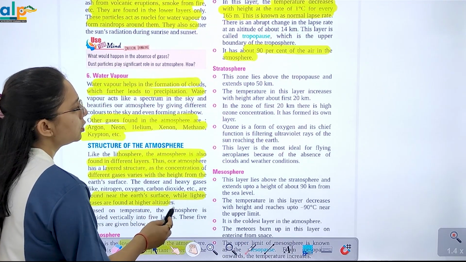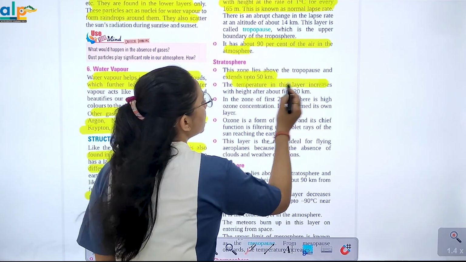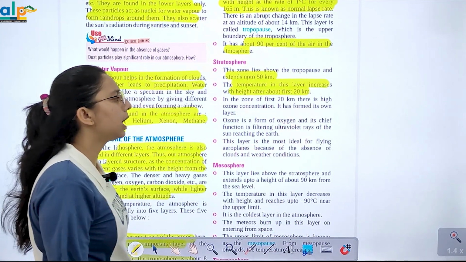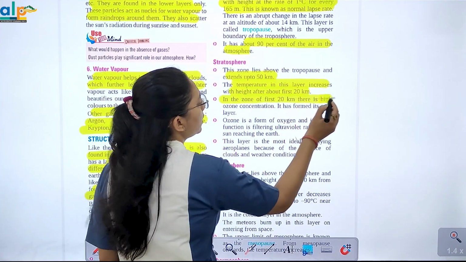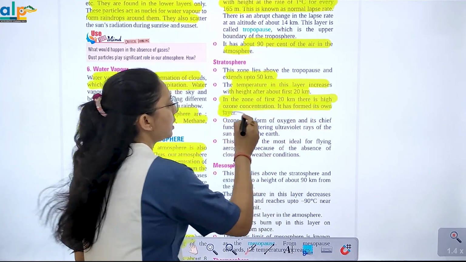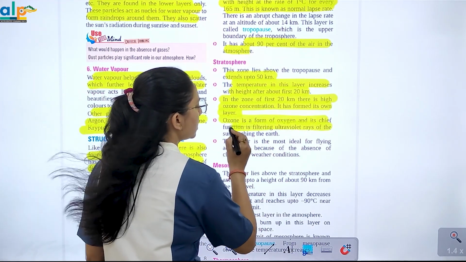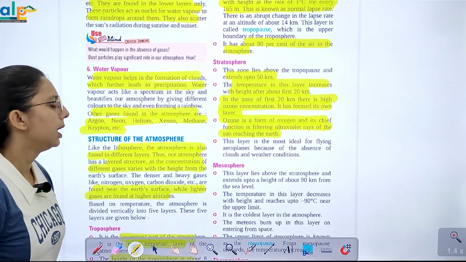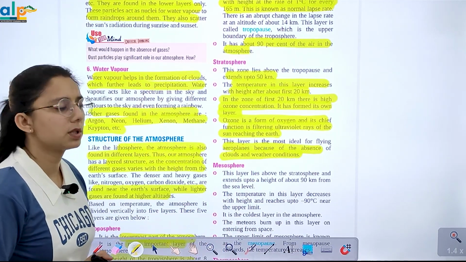Now stratosphere. This zone lies above the tropopause and extends up to 50 km. Temperature in this layer increases with the height after about the first 20 km. In this zone, for the first 20 km, there is a high concentration of ozone found in this layer. Ozone is a form of oxygen and its chief function is filtering ultraviolet rays. It is the most ideal for flying aeroplanes because of the absence of clouds and weather conditions.